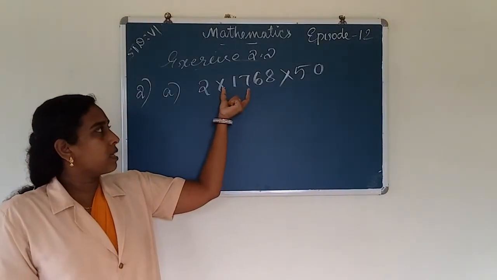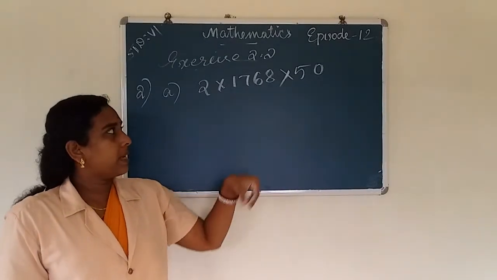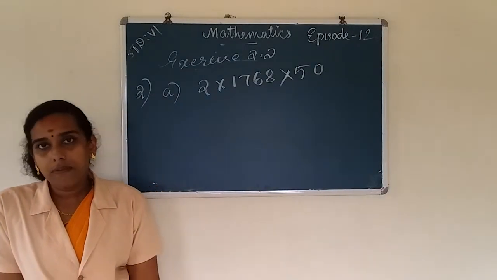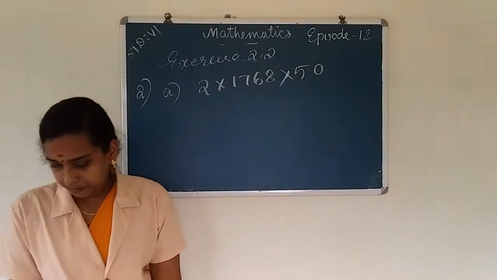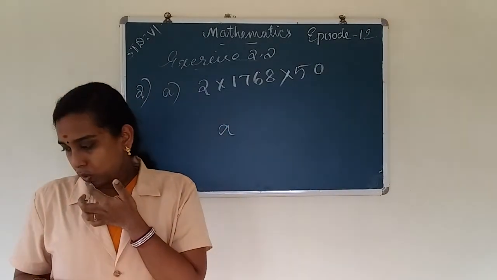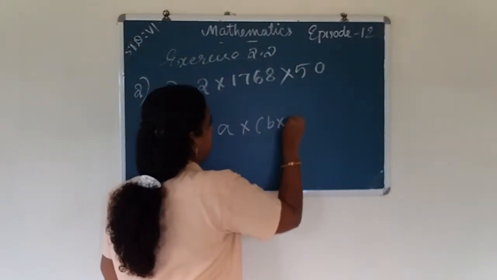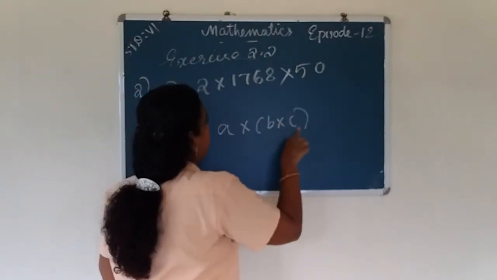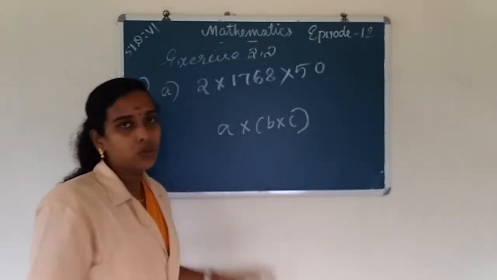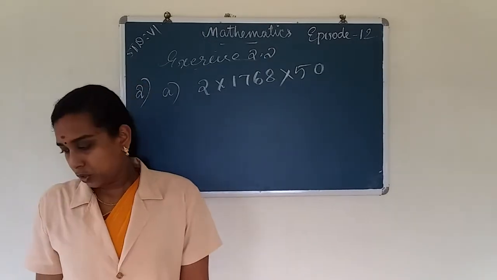Suitable rearrangement means these three numbers are using multiplication, so to find the product we apply the associative property of multiplication, a into b into c.